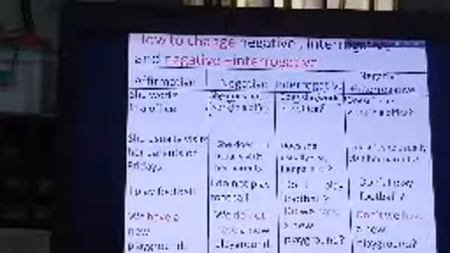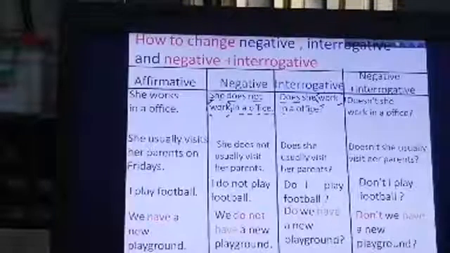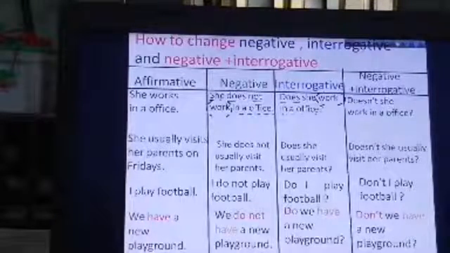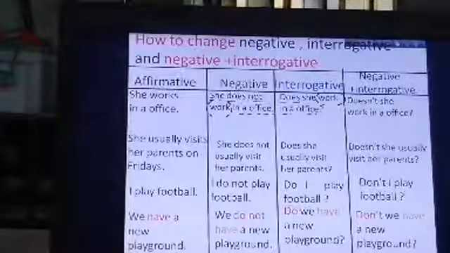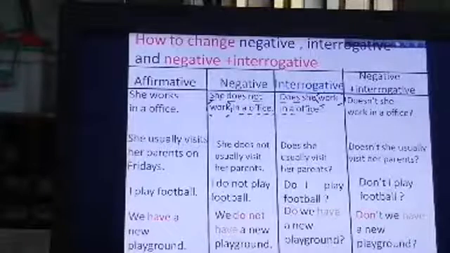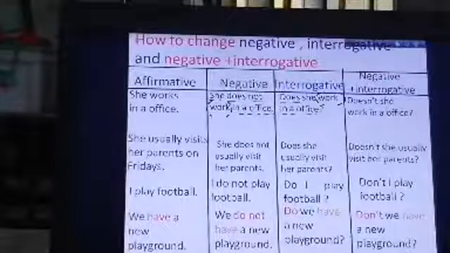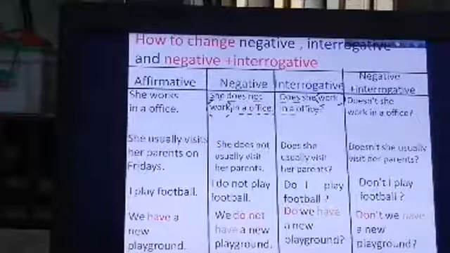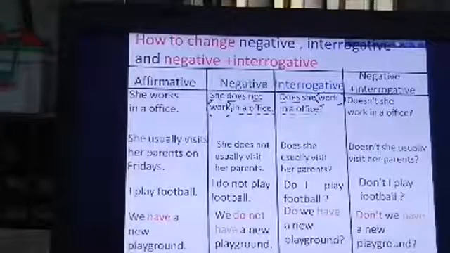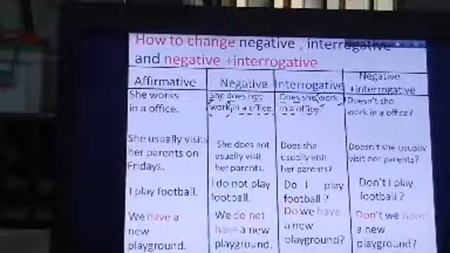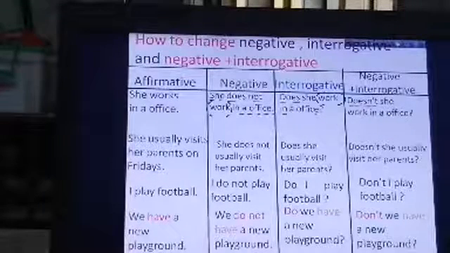And negative interrogative: doesn't plus subject plus verb plus extension. So, dear students, if the subject is third person singular number, you know that s or es is added at the end of the main verb, and if you change it into negative, you must write does not after the subject, and does before the subject, and doesn't before the subject in negative interrogative.